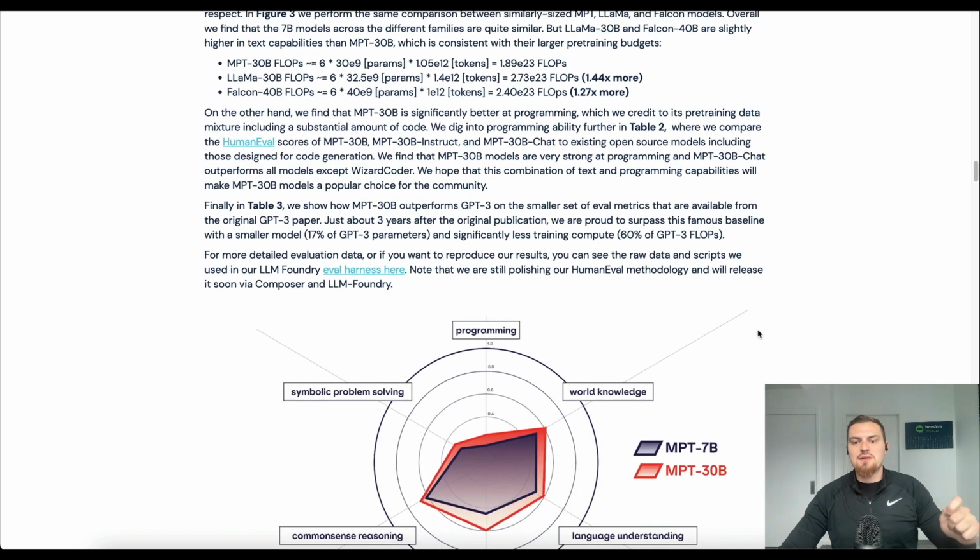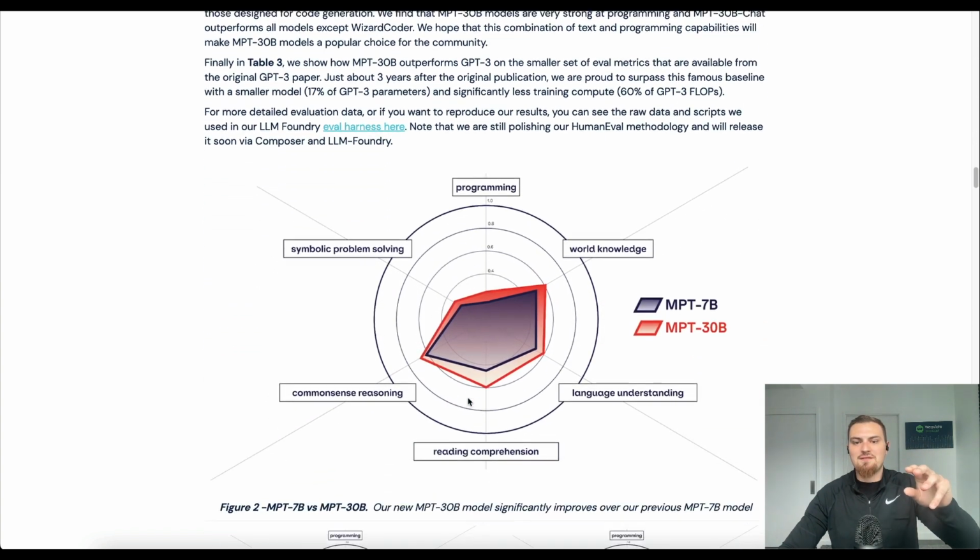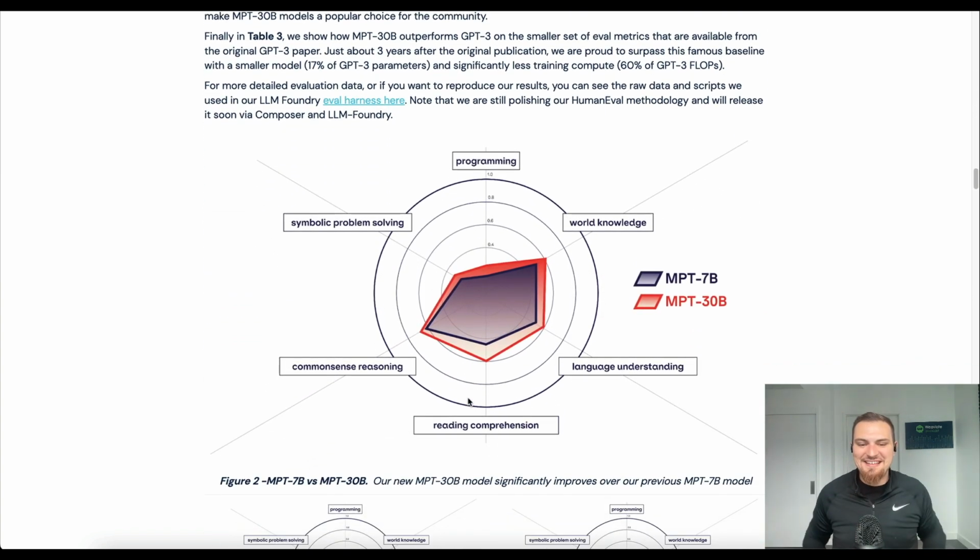Okay, so continuing on, here is my favorite part of the blog post. They show the evaluation of their model with this kind of diagram, and funny enough, I remember this from playing Pokemon, where your Pokemon would have different dimensions in one kind of game. But anyway, I don't remember exactly what this kind of chart is called. That's why I referenced the Pokemon thing. But you have how well it performs in symbolic problem solving, programming, world knowledge, language understanding, reading comprehension, and common sense reasoning.